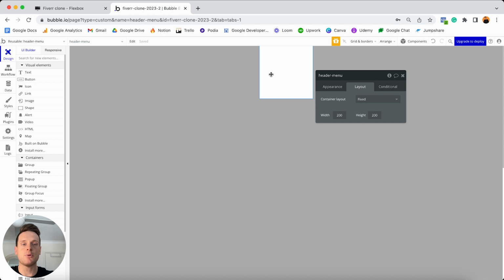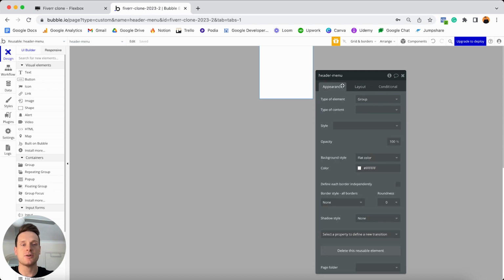Now, if I was to double click on this element and head over to the Appearance tab, what you'll see is that we're actually not working on a page. Instead, we're working on a group. So for the type of element here, we have a couple of different options. We can select that this should be a group, a pop-up, or a floating group. And in this case today, this is just going to be a standard group. So although this does look like it's its own dedicated page, whatever we build here is going to be added onto our main homepage.